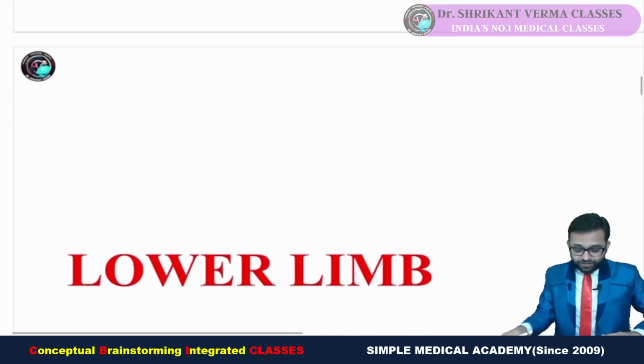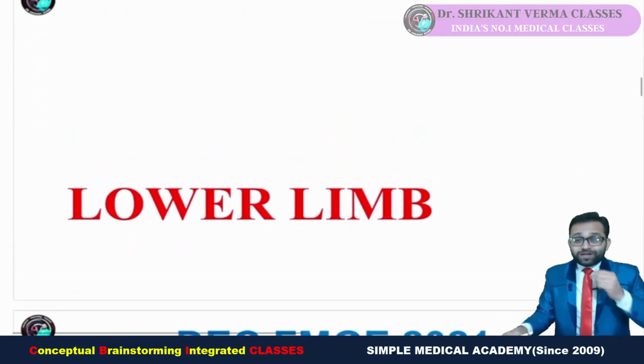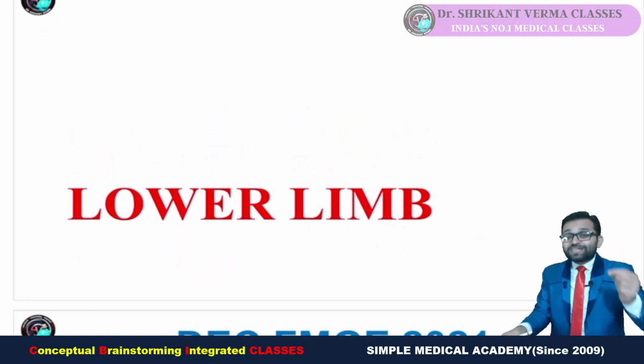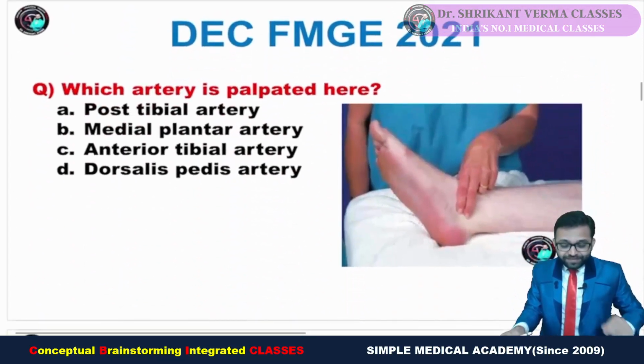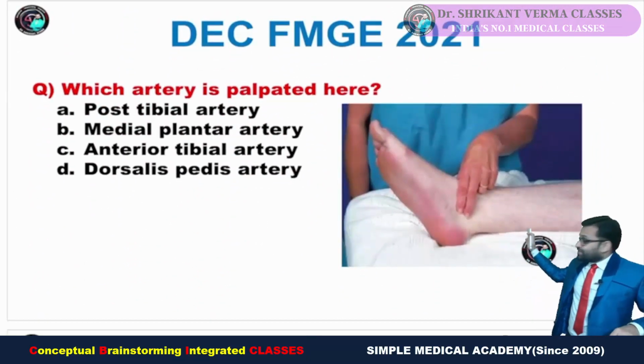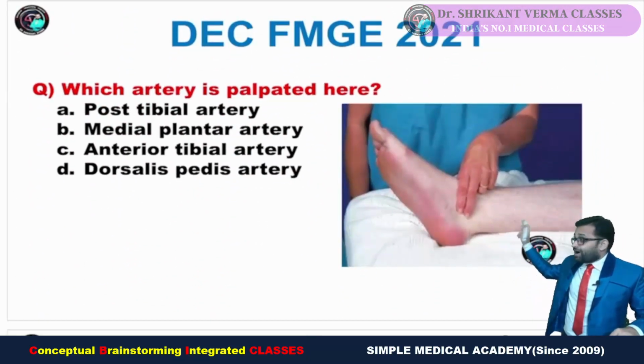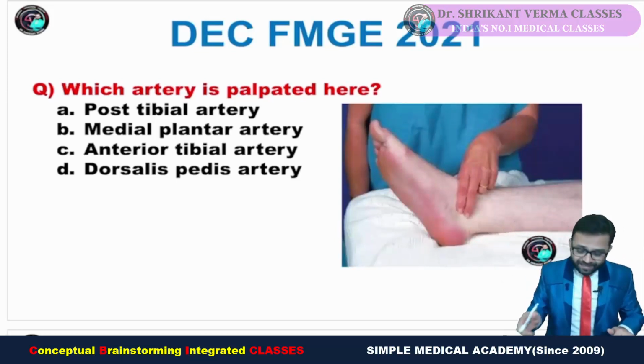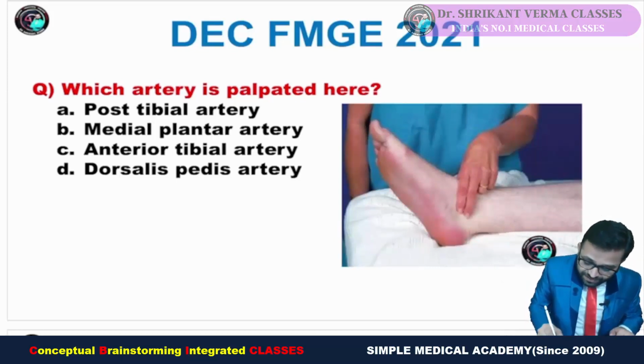Now come to our next topic, the lower limb. We are going to do question answer discussion as well as analysis here. Can you see? In December FMG 2021, they asked which artery is palpated here. In the image you can see the hand here. Can you see this is our great toe?